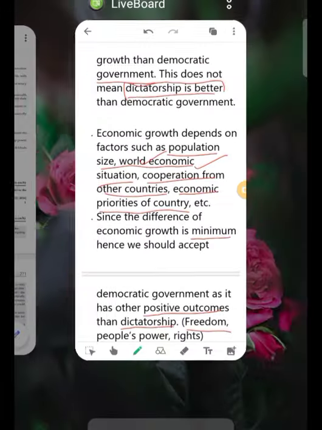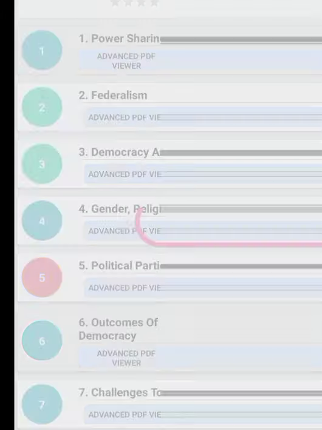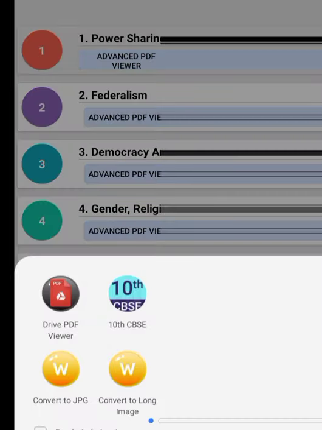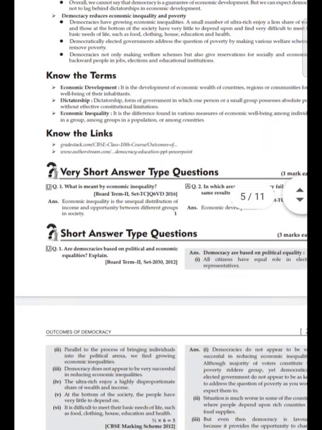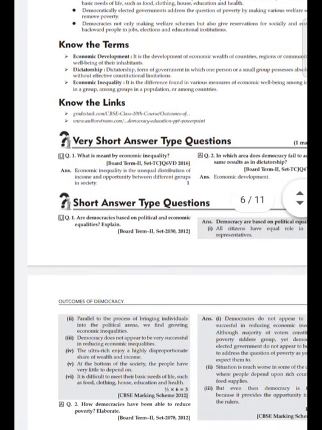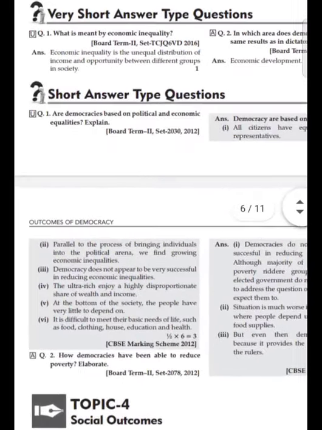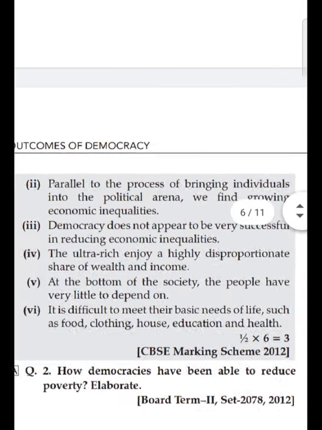Now the most important part is how the questions come from this topic. Okay, so that is most important. For that I have got this file for you. As you can see here, topic 3, economic outcomes of the democracy. So first question, hope you would be able to see. I won't be able to underline here, okay?